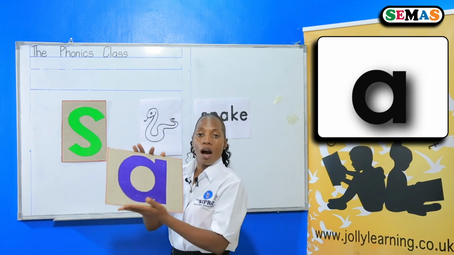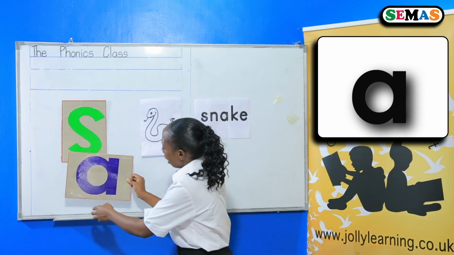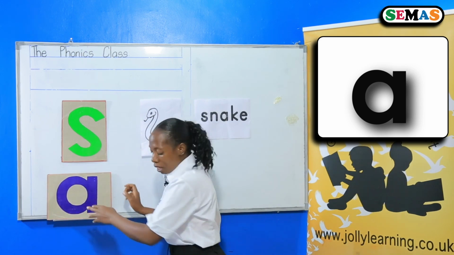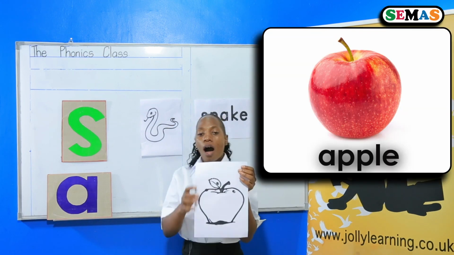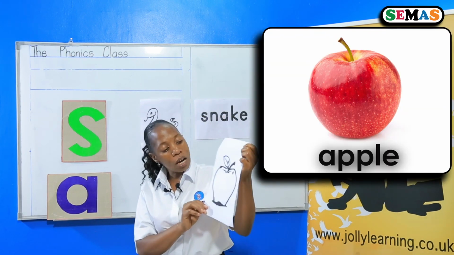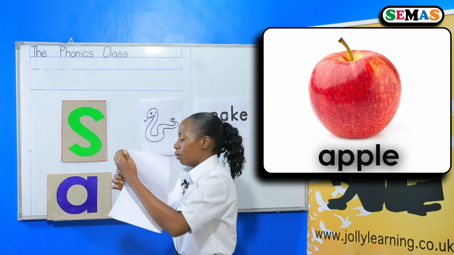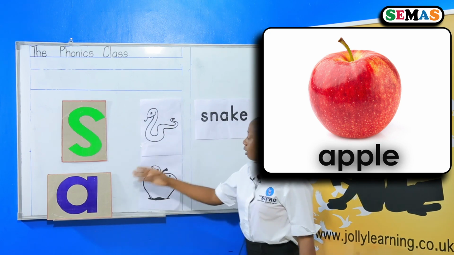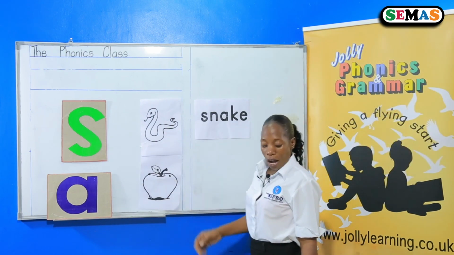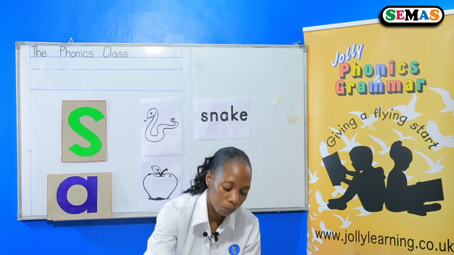The sound is ah. Here I have a picture of an apple. This is an apple. Put it here. Sound, the picture apple, and the word apple.